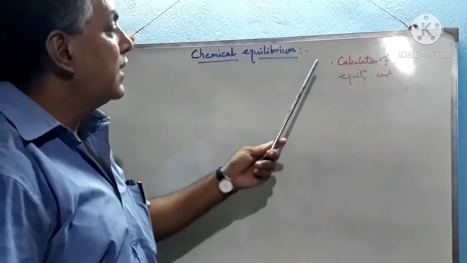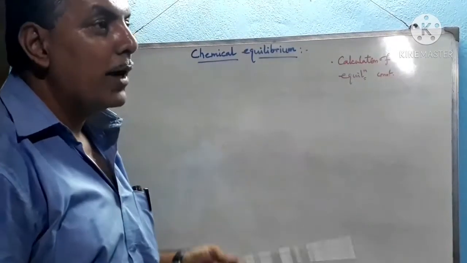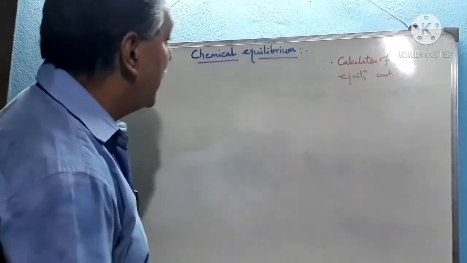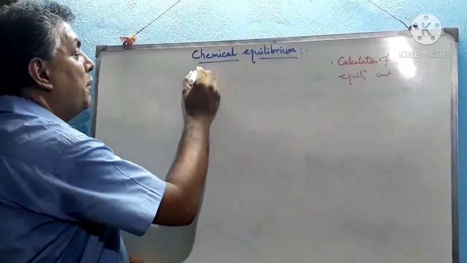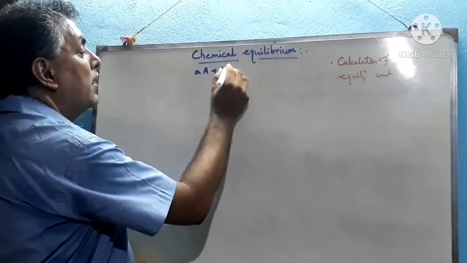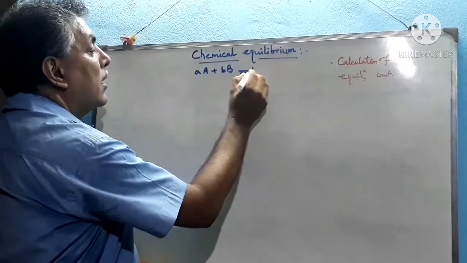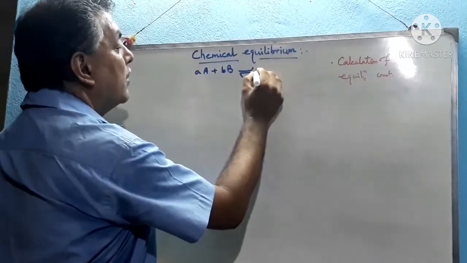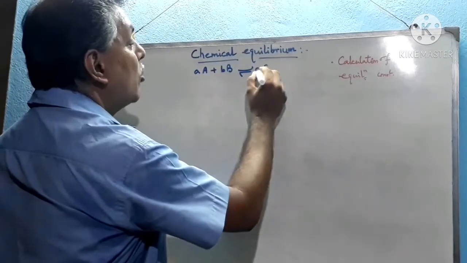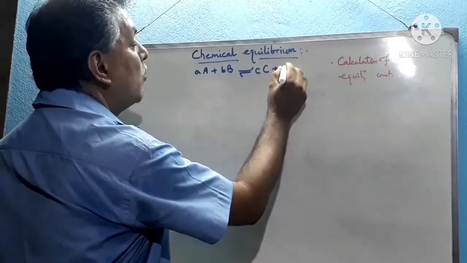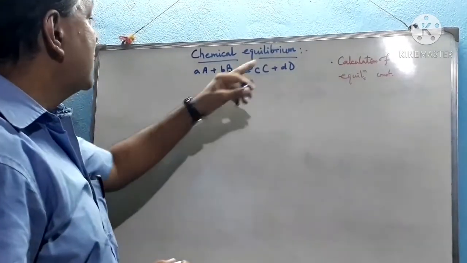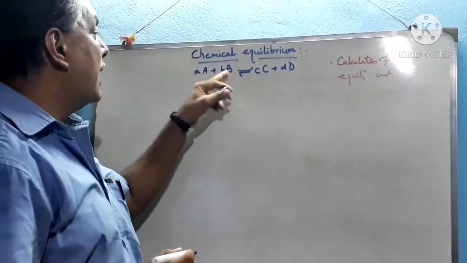I am discussing the calculation of equilibrium constant. How can we calculate the equilibrium constant for a chemical reaction which is reversible in nature? Suppose a moles of A reacts with b moles of B to maintain this equilibrium, to form the product c moles of C and d moles of D. So small letter denotes the number of moles and capital letter denotes the reactant as well as the product.